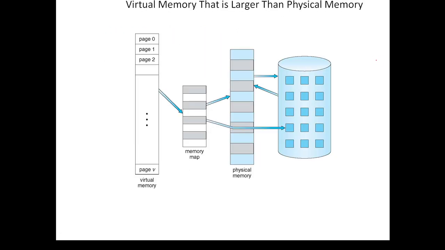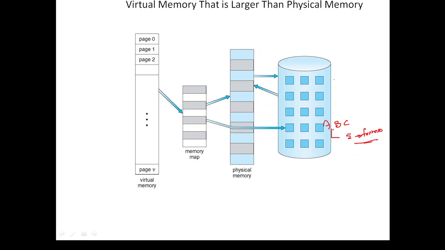Suppose this is the diagram. Here in the secondary memory, we have some processes A, B, C. We have three processes A, B, C, and process A consists of 5 pages. Process A is divided into 5 pages. These 5 pages should be loaded onto frames. This is the concept of what we are going to do.